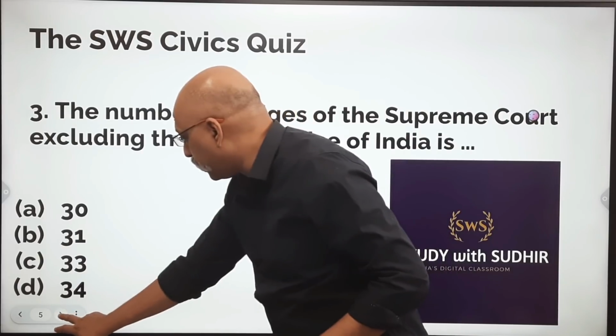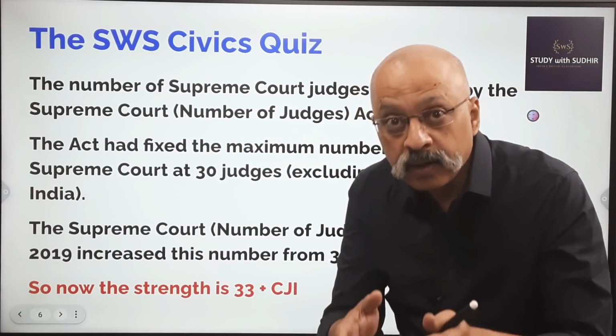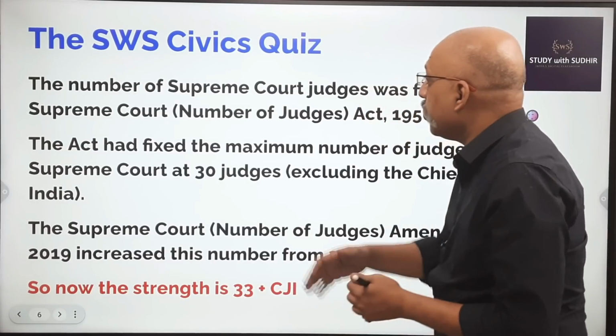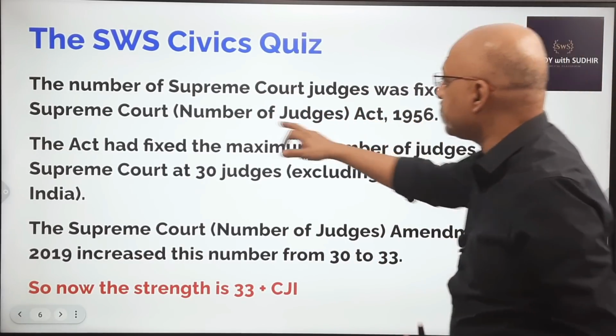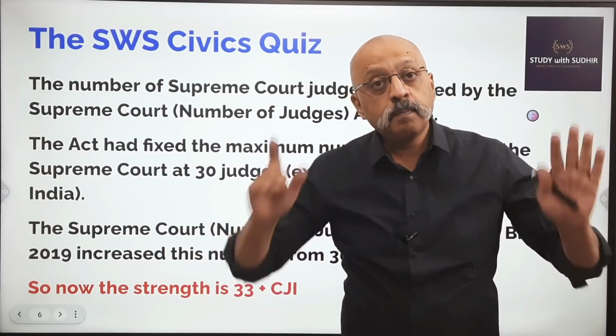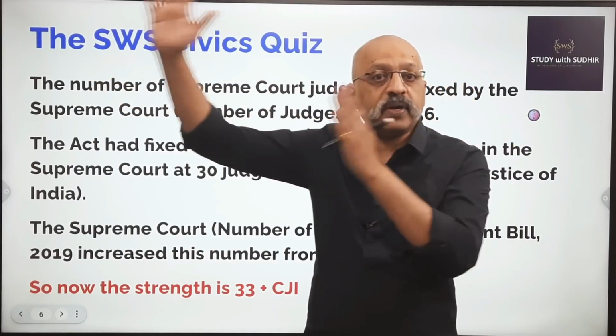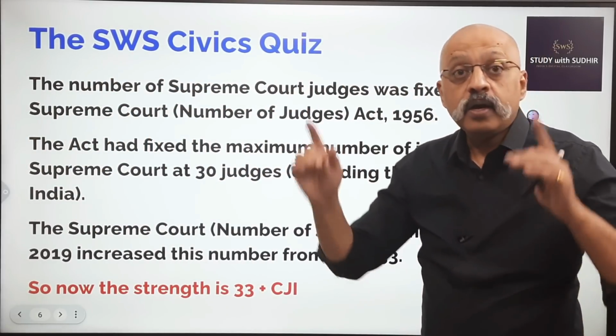Okay, I will give the explanation. We will give you everything. So this is a quiz cum explanation. The number of Supreme Court judges, what happened was, let me tell you roughly. According to the Supreme Court (Number of Judges) Act of 1956, there were 30 judges plus the Chief Justice of India. So 30 plus 1 were the number of judges in the Supreme Court of India.